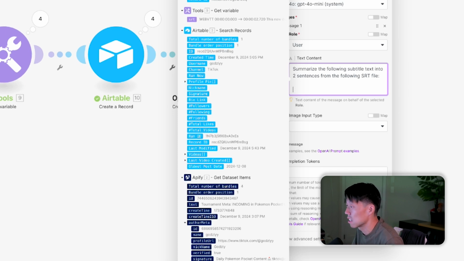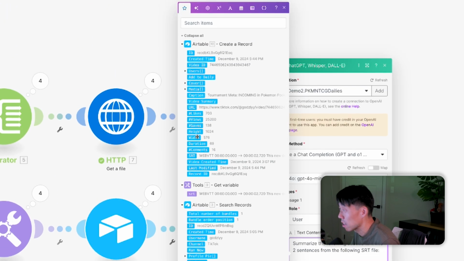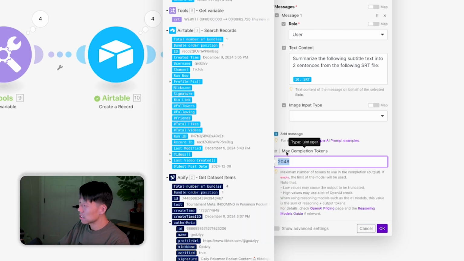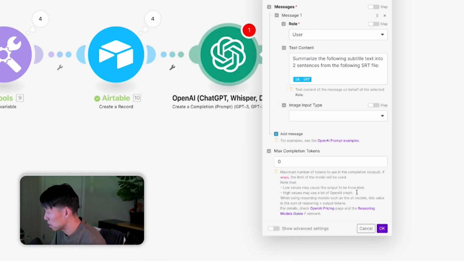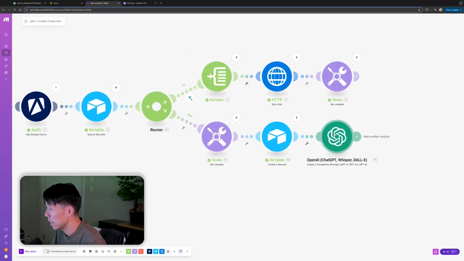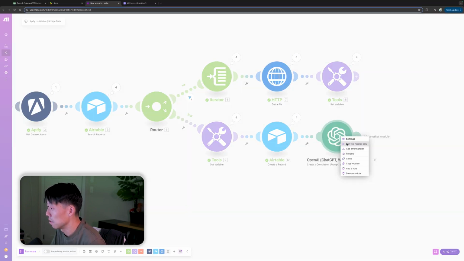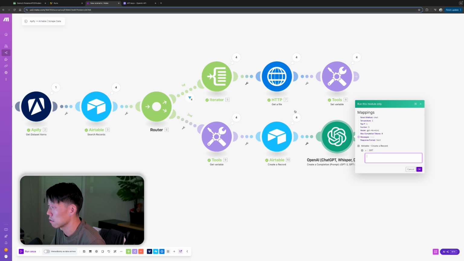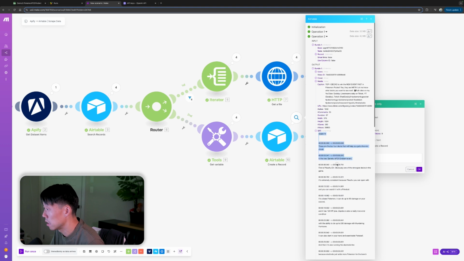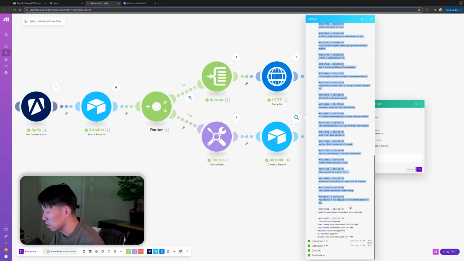Let's do that. Now, I do want to grab it from the record we just created. So let's grab this SRT input. We don't need max completion tokens. I say just put 0, just to be careful here. And then let's go ahead and run this. I want to run this module only, and I'm going to grab this SRT file that came out of here just to run it, just to make sure my API connection is working.